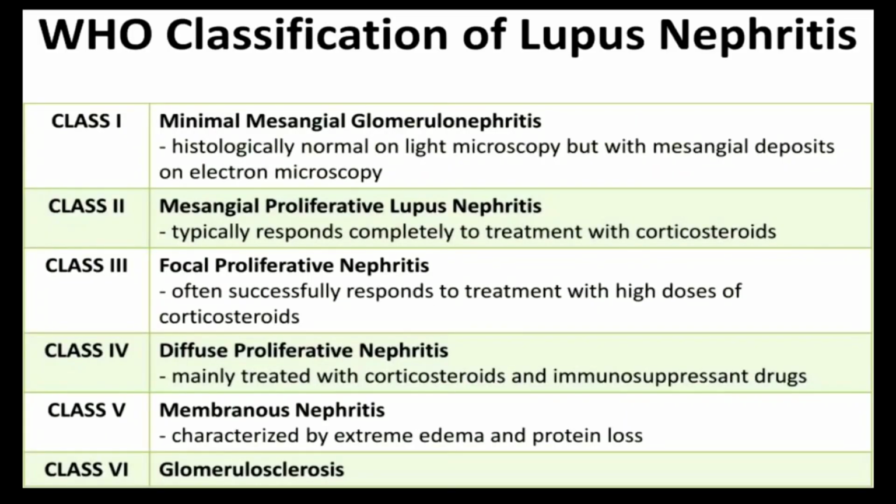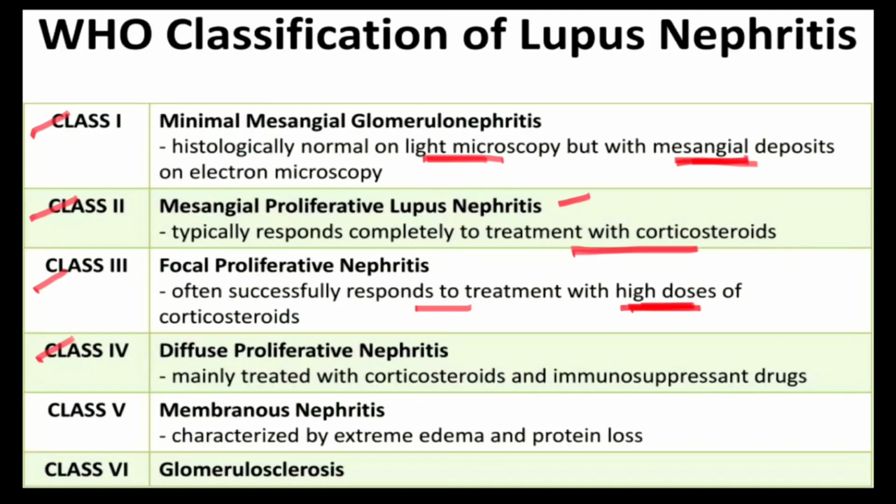So this is the WHO classification of lupus nephritis in SLE patients, classified into 6 classes, so we will talk about them one by one. Class 1, that is minimal mesangial glomerulonephritis, which is histologically normal on light microscopy, but we can appreciate the mesangial deposits by electron microscopy. Class 2, that is mesangial proliferative lupus nephritis, which completely responds to treatment with corticosteroids. Class 3, that is focal proliferative nephritis, which completely and successfully responds to treatment with high doses of corticosteroids.